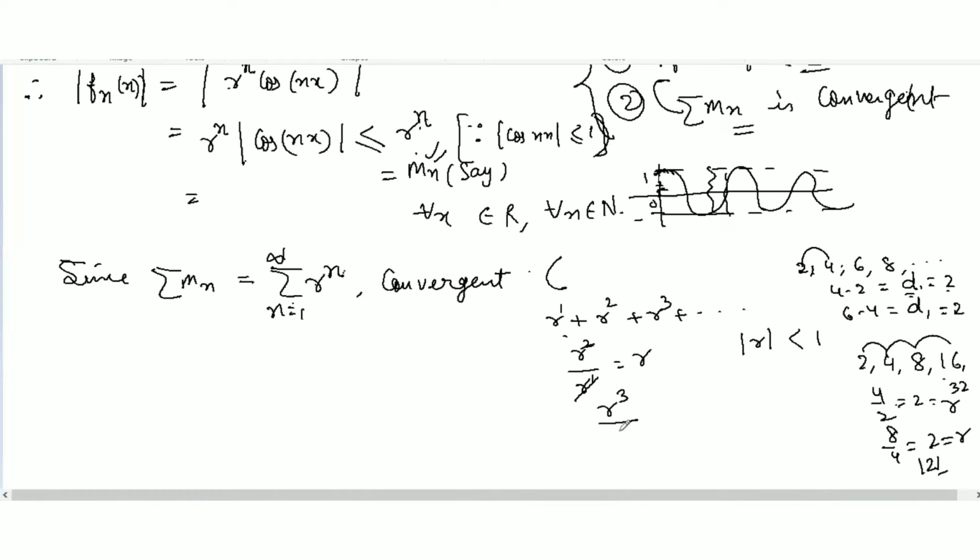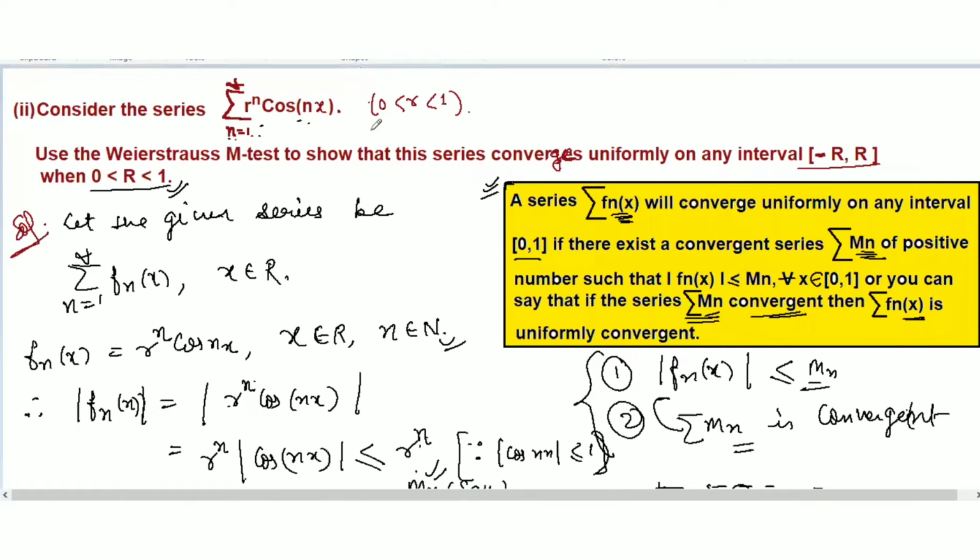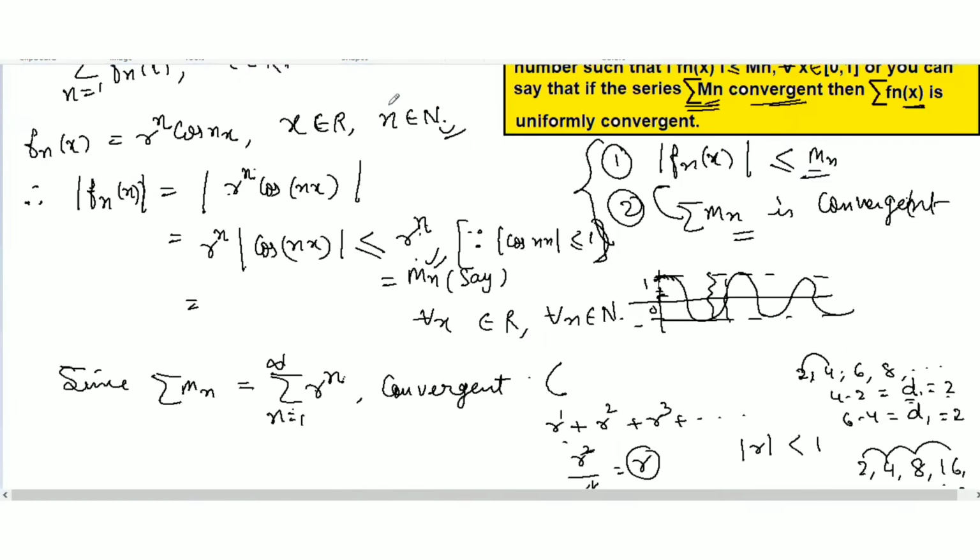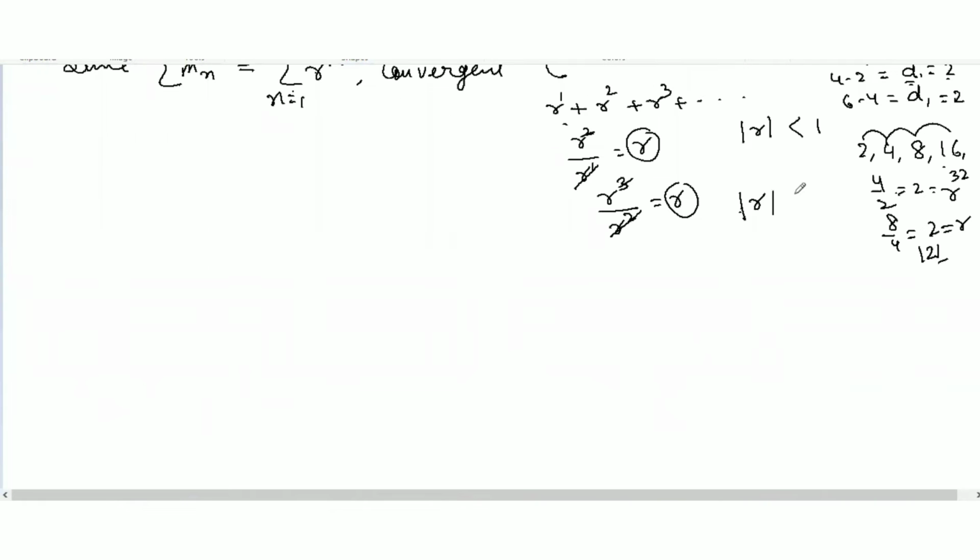R to the power cube over r square. So this is cancelled, 2 times r. So 1 time left here, so we are getting only r. What is absolute? We are getting common ratio r here. So what is the absolute value of r here? See the question clearly, it is given that r is between 0 to 1. It means clearly modulus of r is less than 1 here.